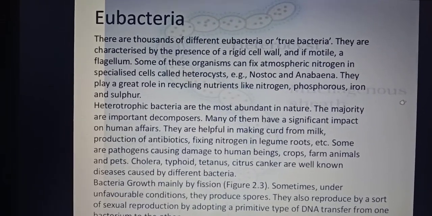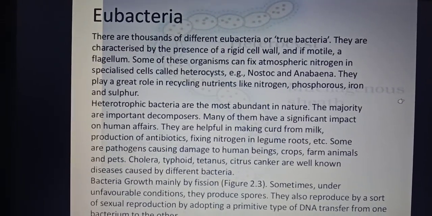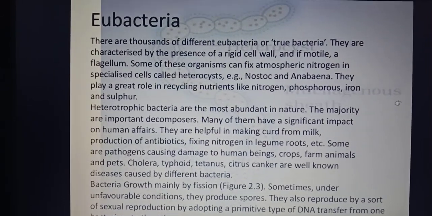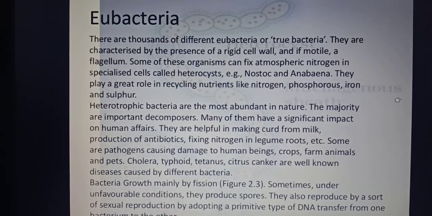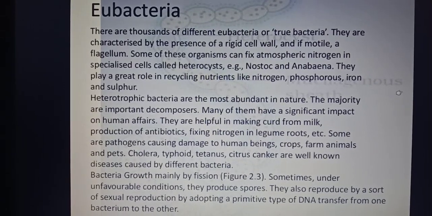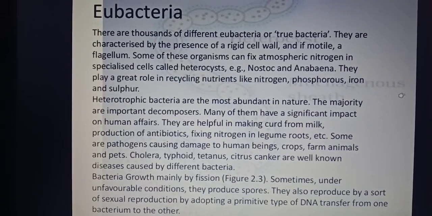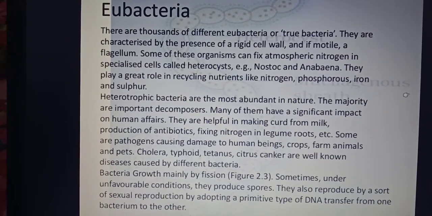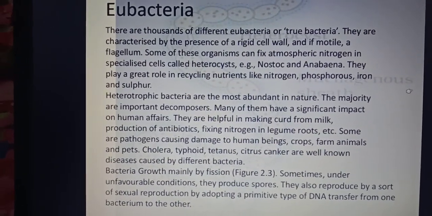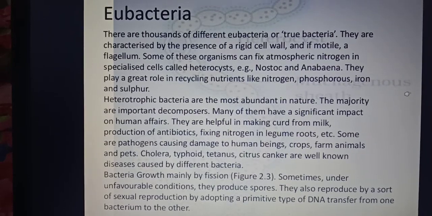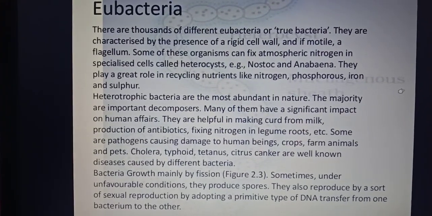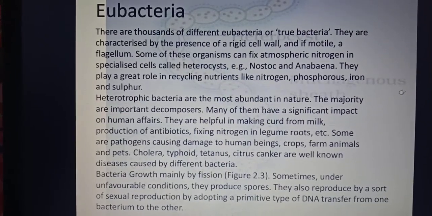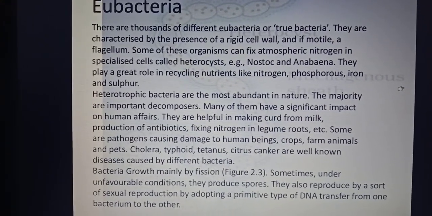It means that eubacteria are economically very important for the environment. They also play a role in the cycling of nutrients like nitrogen, phosphorus, iron and sulfur. Now, heterotrophic bacteria are the most abundant in nature. This question has been asked in NEET, which type of bacteria is the most abundant in nature, and the answer is heterotrophic bacteria.